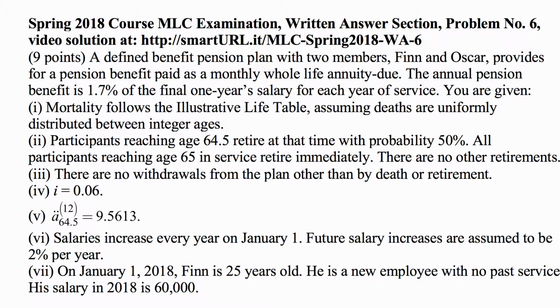There are no withdrawals from the plan other than by death or retirement. Interest rate is 6%. A double dot 64.5 upper 12 equals 9.5613. Salaries increase every year on January 1st. Future salary increases are assumed to be 2% per year. On January 1st, 2018, Finn is 25 years old. He is a new employee with no past service. His salary in 2018 is $60,000.